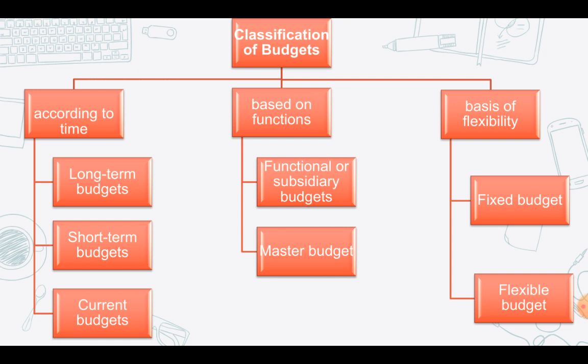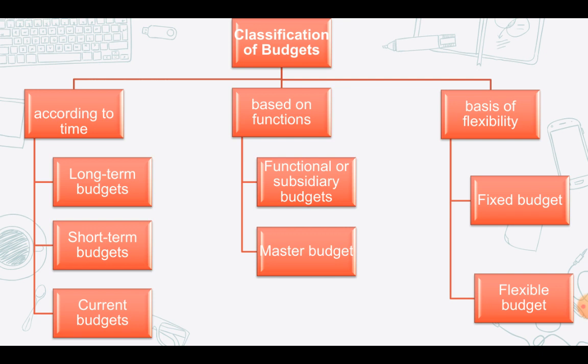So a fixed budget will therefore be useful only when the actual level of activity will correspond to the budgeted level of activity. It is only useful when the actual amount will be equal to the budgeted level, because the actual amount of work is equal to the standard that has been fixed. And the next under flexibility you have is your flexible budget. So flexible budget is the opposite of a fixed budget. Fixed budget is very rigid, but flexible budget is one that can be changed depending upon the needs.